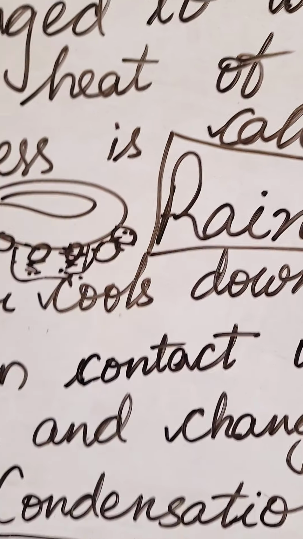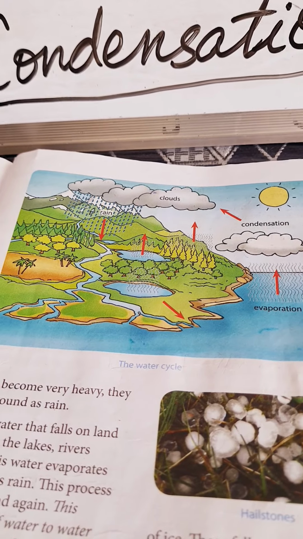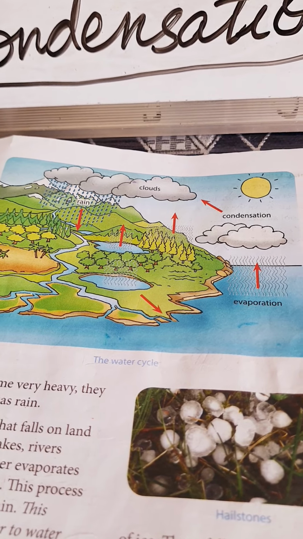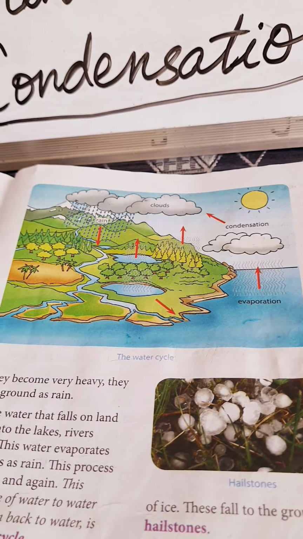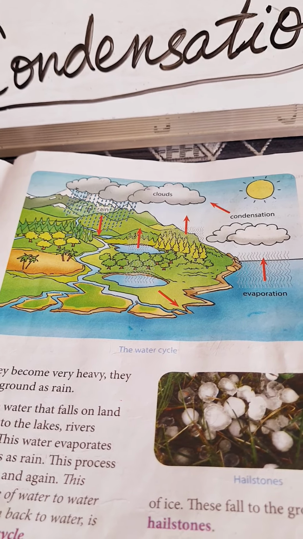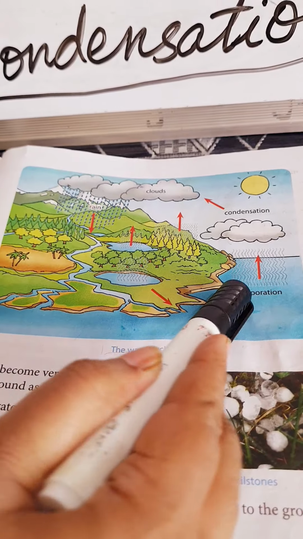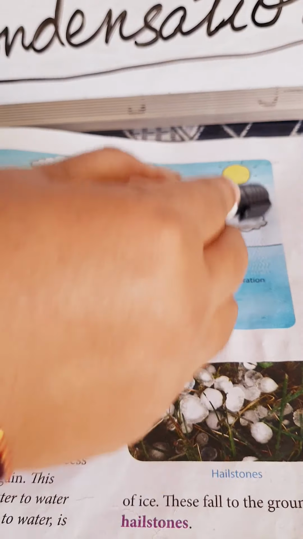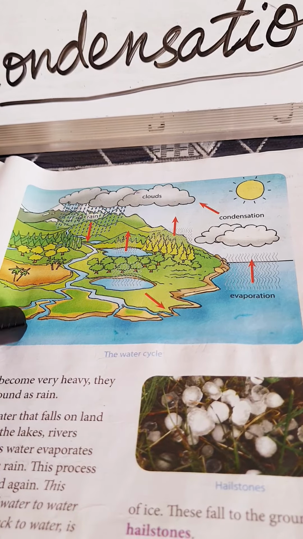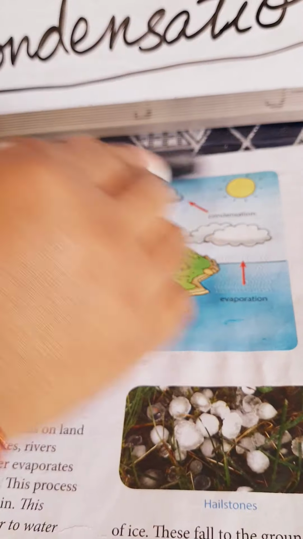Okay children, now look into the textbook once. So this water evaporates again and falls as rain. This process is repeated again and again. This repeated change of water to water vapor and then back to water is called the water cycle. You can see this is evaporation, this is condensation. Evaporating, condensing here in the clouds, it is sitting as water, it is coming down as rain. The whole process is happening again and again.